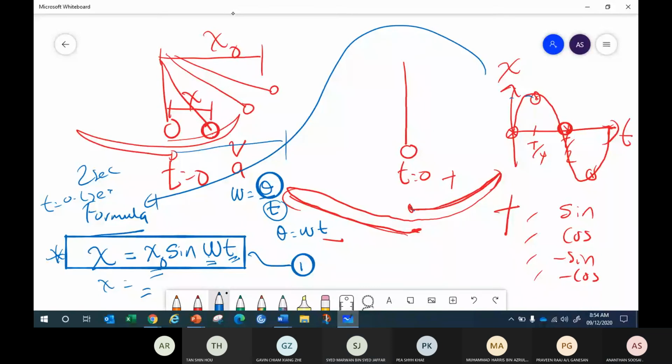Okay. Now let me ask you, if the time starts at the edge. I start time at the edge here. You see that time 0 starts at the edge. What will the displacement graph look like? Sine, cos, negative sine, negative cos?